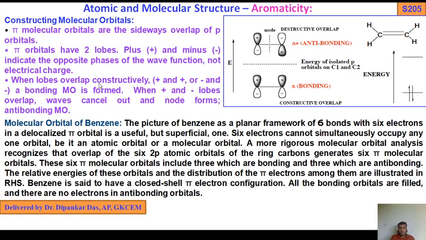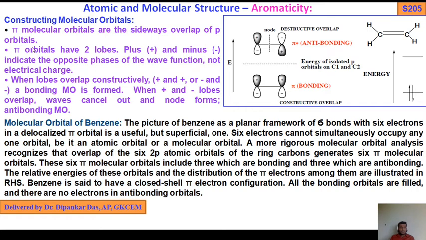When lobes overlap constructively, plus plus or minus minus, we get a bonding MO, pi bonding. When plus minus lobes overlap, they cancel out and a node forms, and we get an antibonding MO.